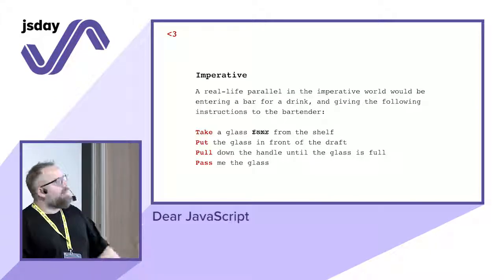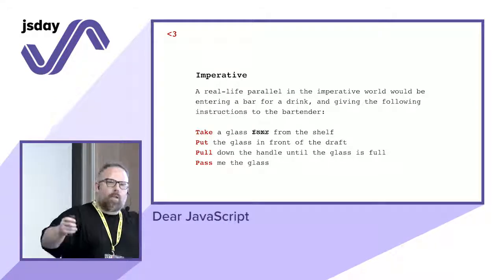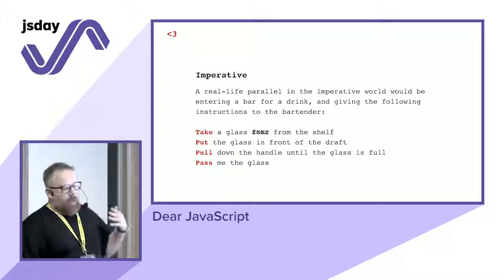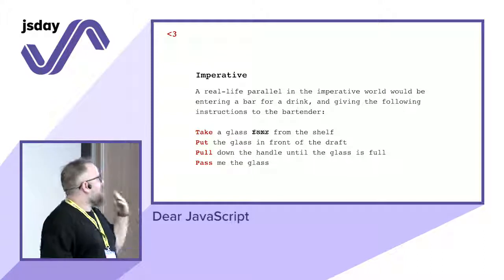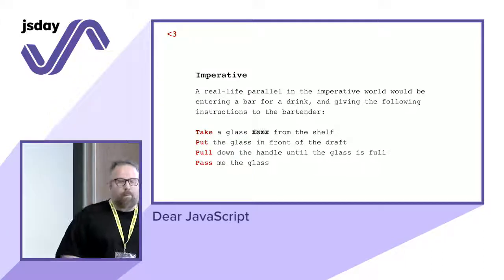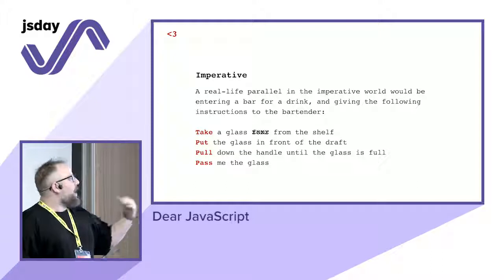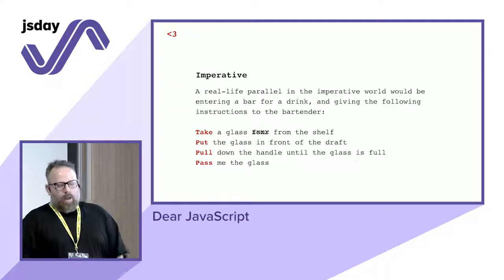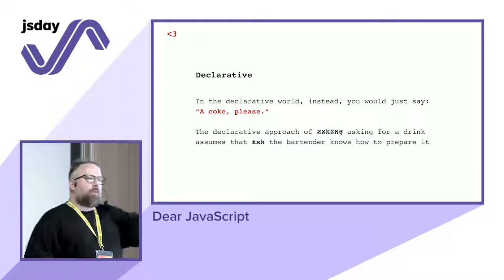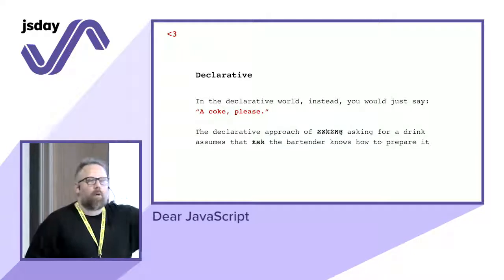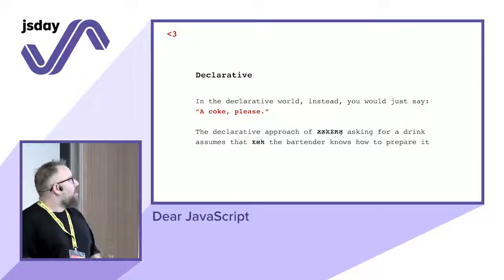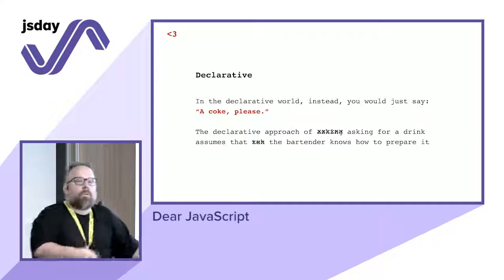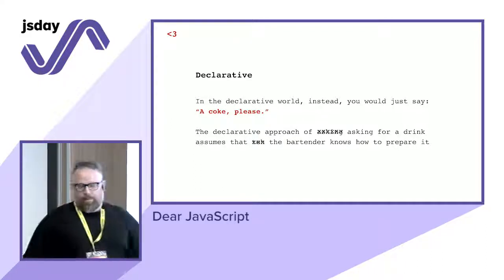So let's make it a real-life example. Let's say that you are going to a bar, to a pub, and you want something to drink. With an imperative approach, basically you will go to the bartender and tell the bartender, take a glass from the shelf, put the glass in front of the draft, pull down the handle until the glass is full, and pass me the glass. Cool. With a declarative approach, probably you just go to the bartender, hey, I would like a beer, please, or a Coke. So the declarative approach of asking a drink assumes that the bartender knows already how to prepare you a drink. You don't have to ask him to do that.